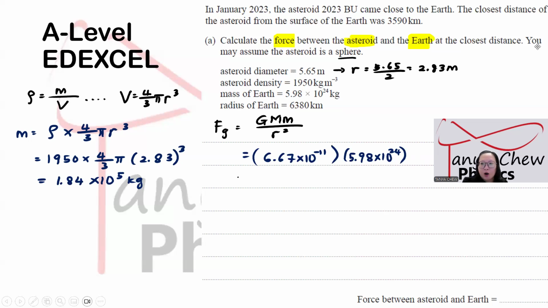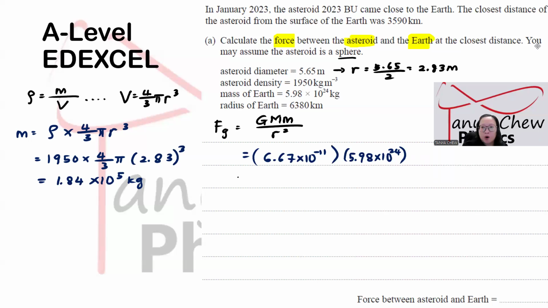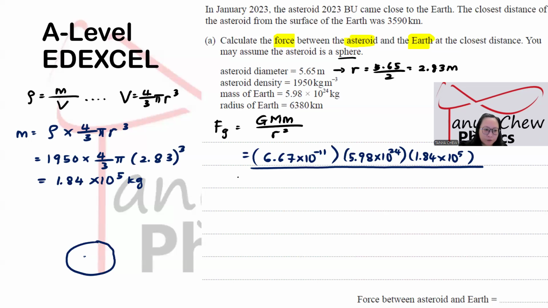And mass of the asteroid, I'm going to sub in as 1.84 times 10 to the power of 5, divided by the distance between the asteroid and the Earth. So, okay, let me draw it here. This is the Earth. This is the asteroid. I just use a circle to represent the asteroid.